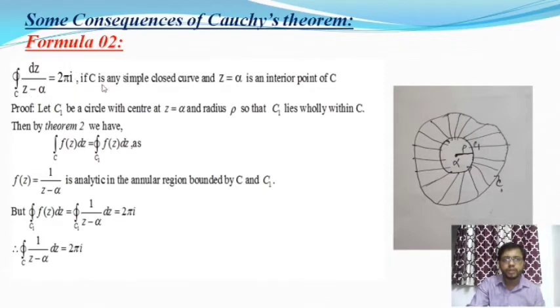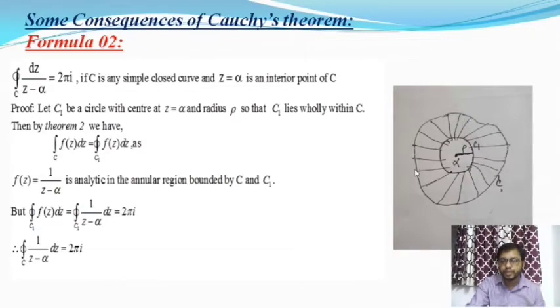Now let's prove this theorem. Let C1 be a circle with center at the point z equal to alpha and radius rho, and this circle lies totally within the curve C. Here is the picture.